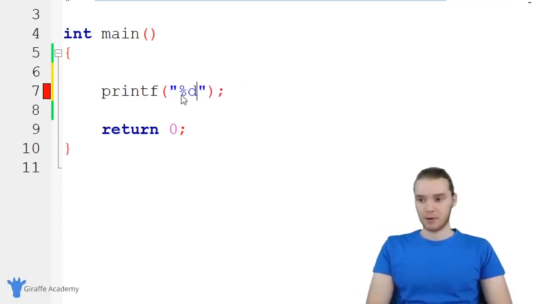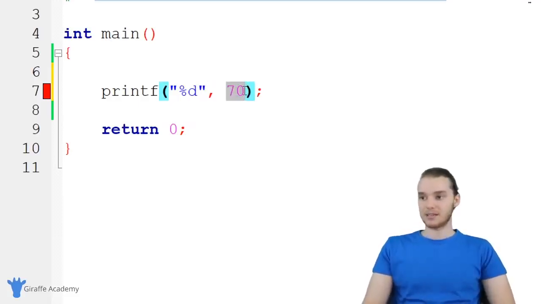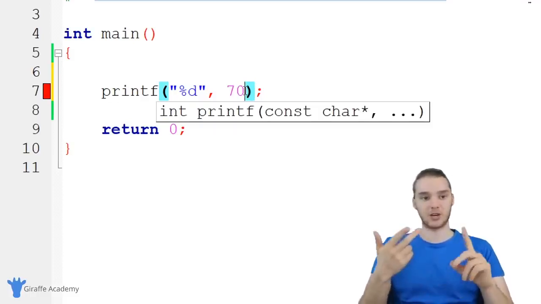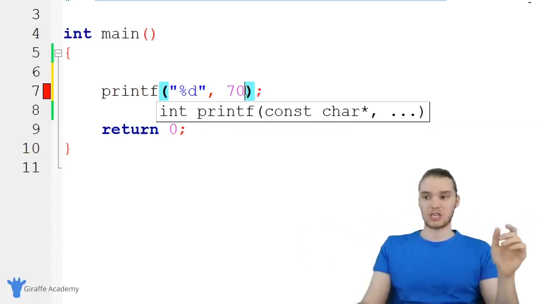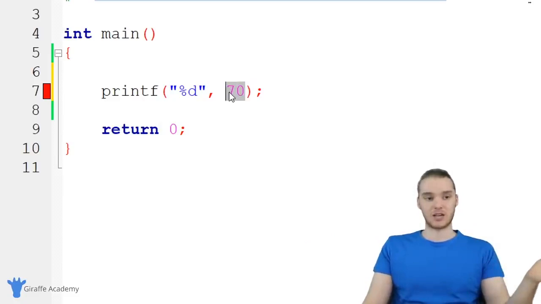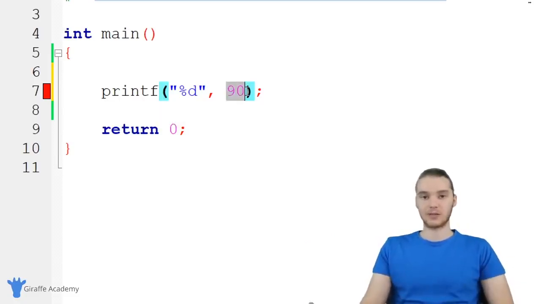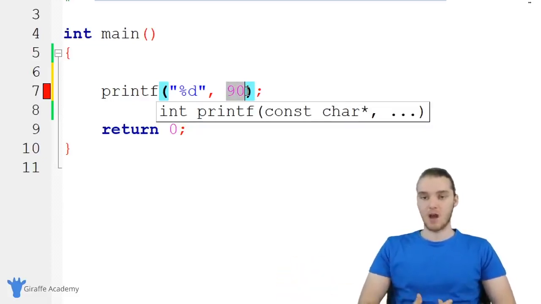If I was printing out a number too, like let's say I came over here and printed out 70, 70 is also considered a constant. So it's just considered to be a piece of information or a piece of data in our program that is sort of unchanging, right? So 70, this isn't gonna change. I mean, unless I physically came in here and changed it, this value is always gonna be 70 no matter what. I can't modify it unless I manually come in and modify it. So that's also considered a constant.